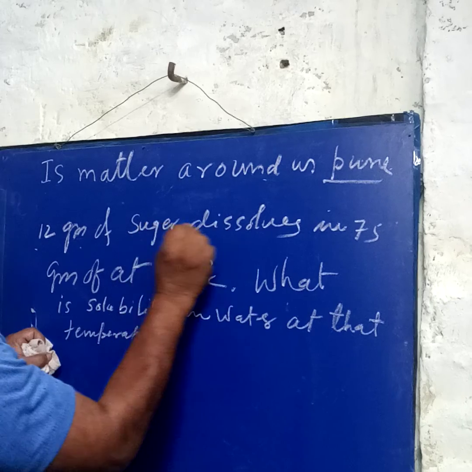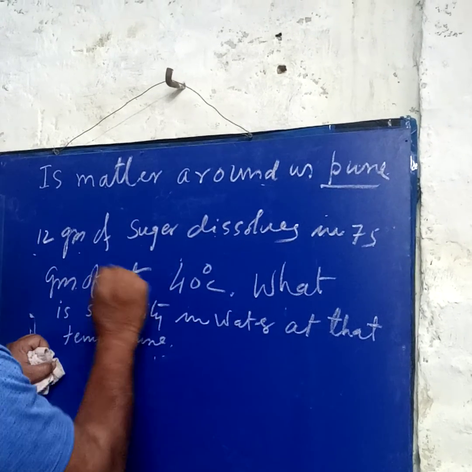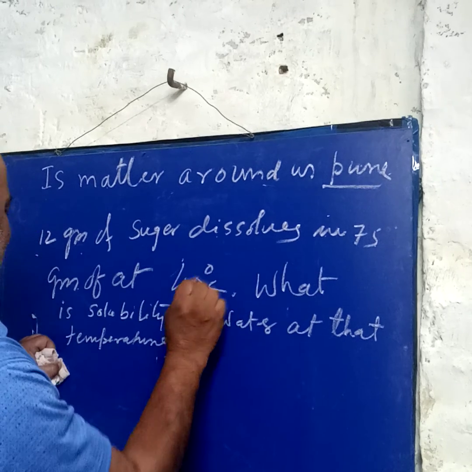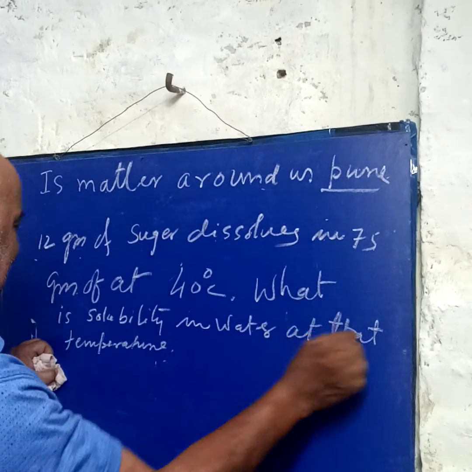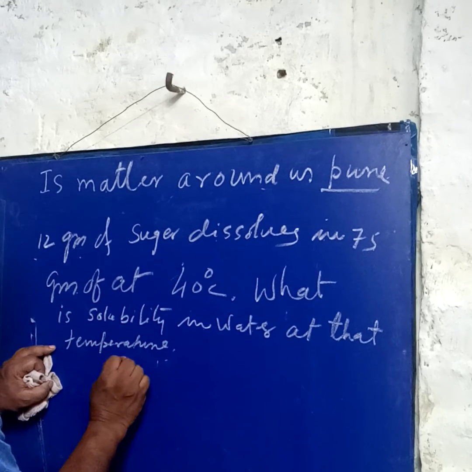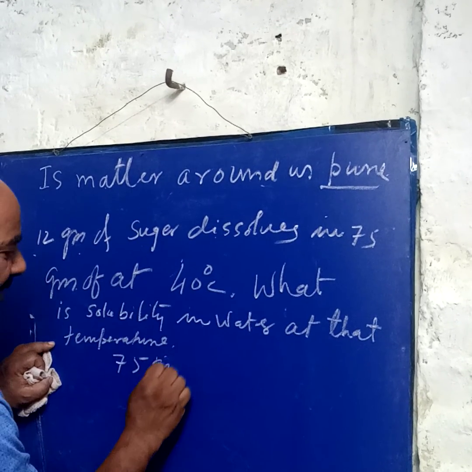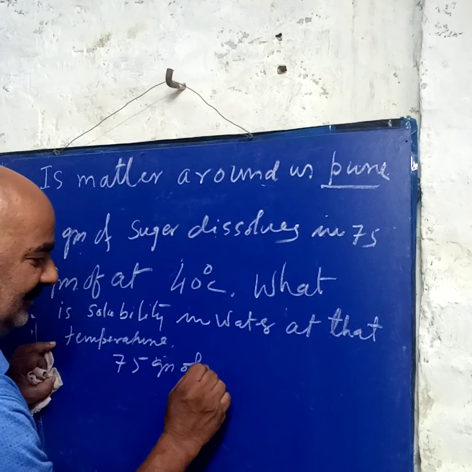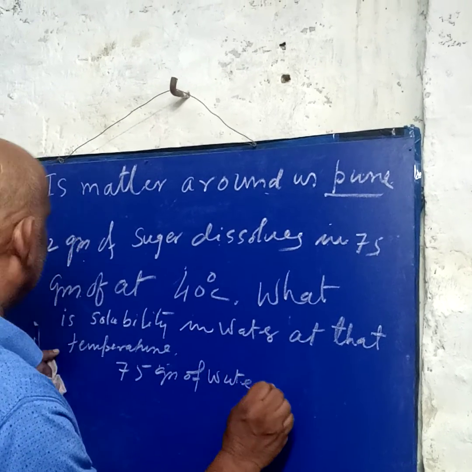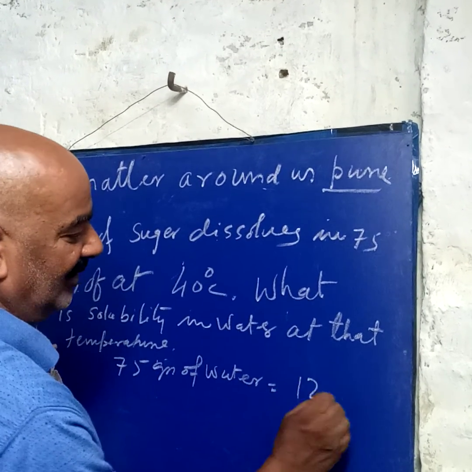Solubility, one problem is given. 12 gram of sugar is dissolved in 75 gram of water at 40 degrees centigrade. What is the solubility in water at that temperature? Here we have 75 gram of solvent, that is water, and 12 gram of solute, 12 gram.